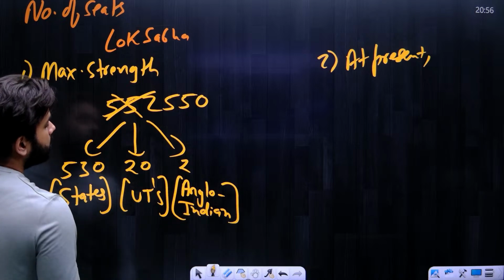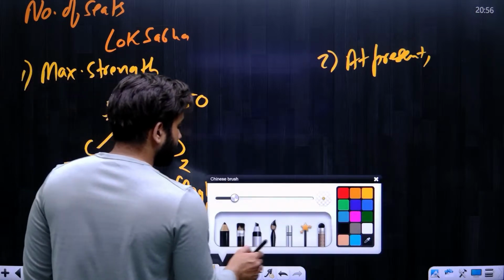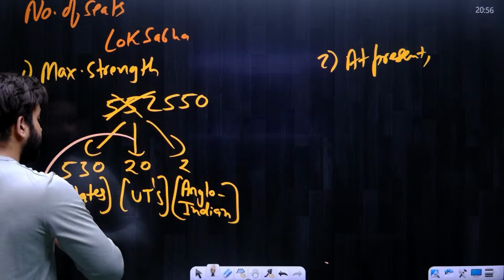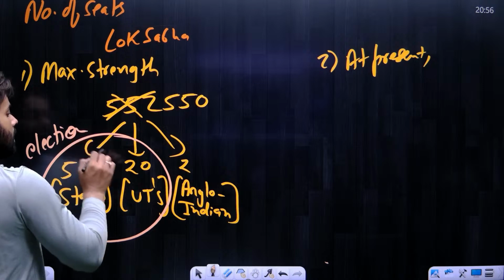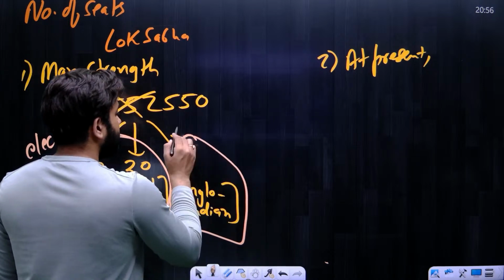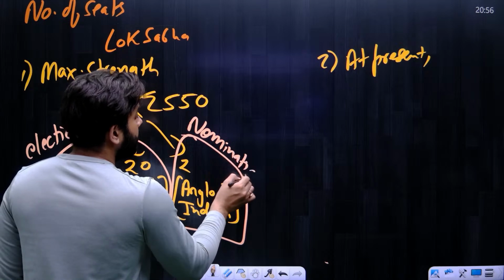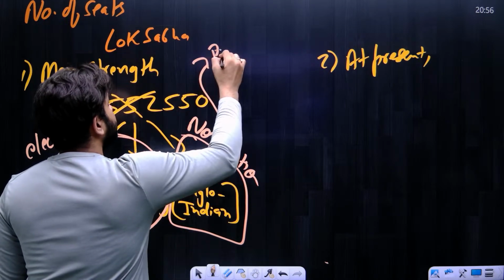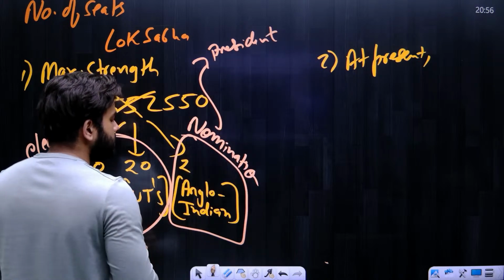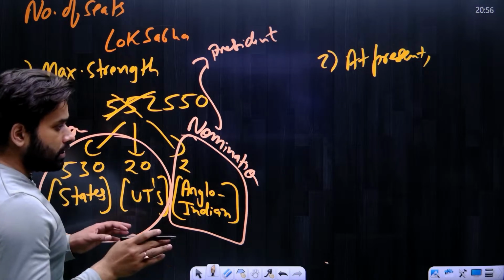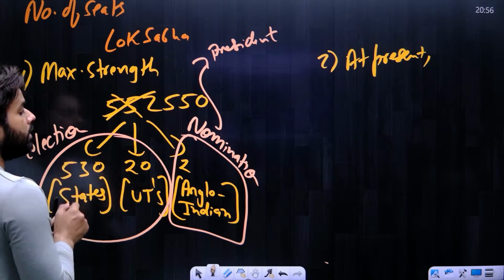On 550 seats there will be election, and on these 2 seats there will be no election, there will be nomination, and nomination will be done by the President of India, obviously on the advice of the Prime Minister and the Council of Ministers. So originally there were 552 seats, and the 2 seats were for the Anglo-Indian community.